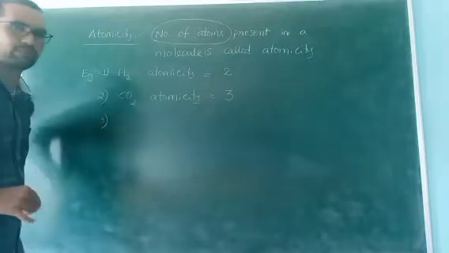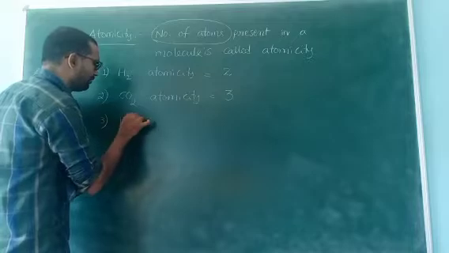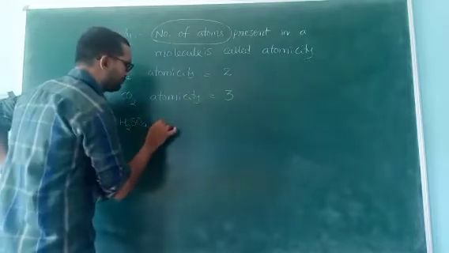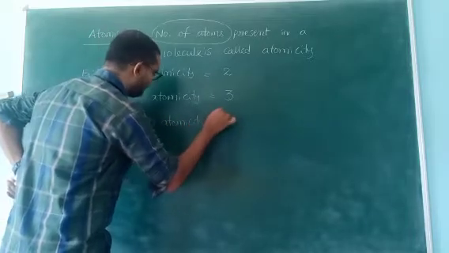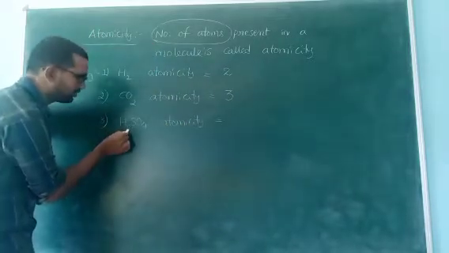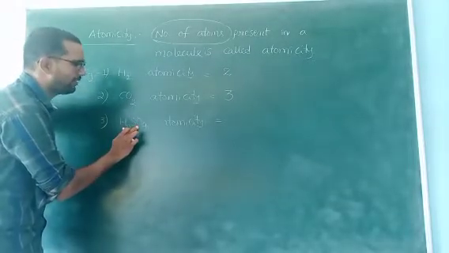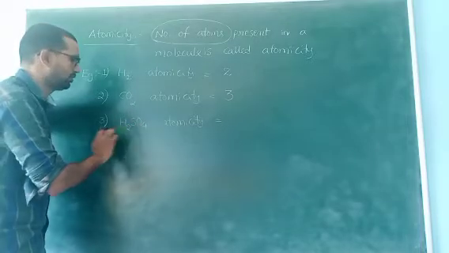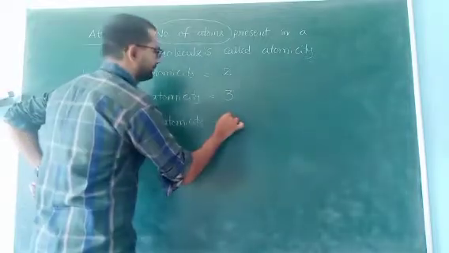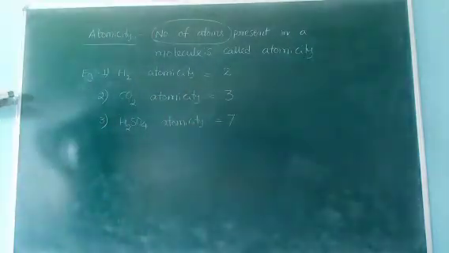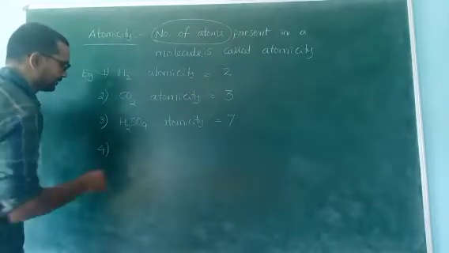Third one, H2SO4 atomicity. See now, all of you. How many hydrogens are here? 2 hydrogens. How many sulfur atoms? Only 1 sulfur atom. How many oxygen atoms? 4 oxygen atoms. So total 2 plus 1, 3, 3 plus 4, 7. H2SO4 atomicity is 7.